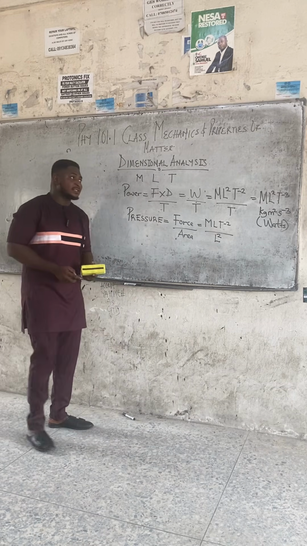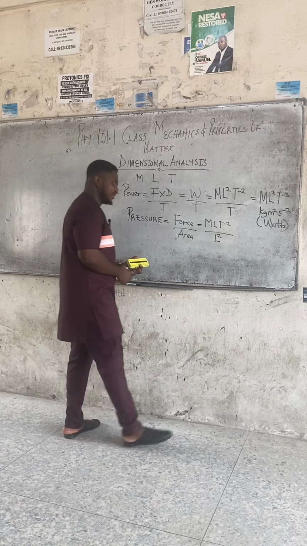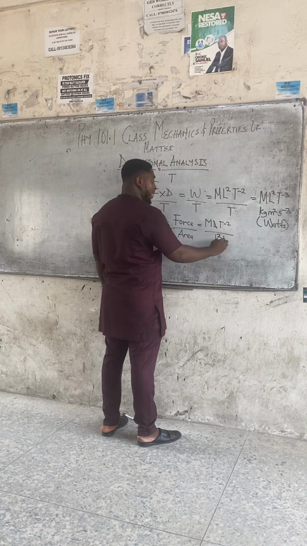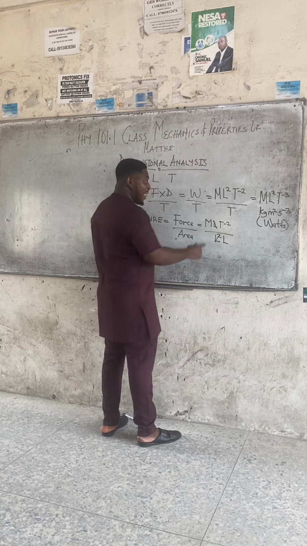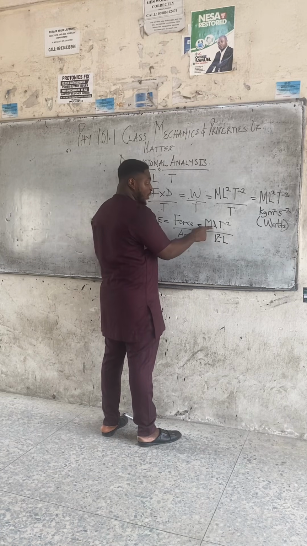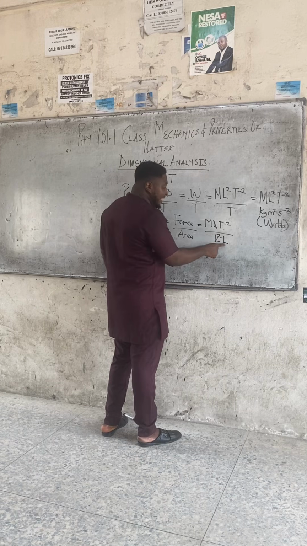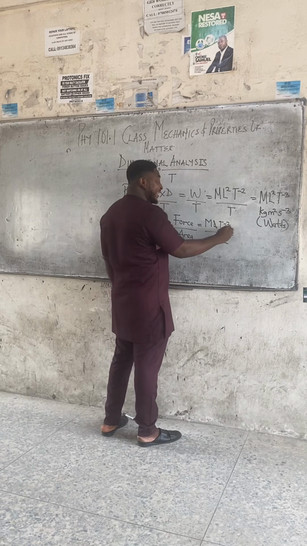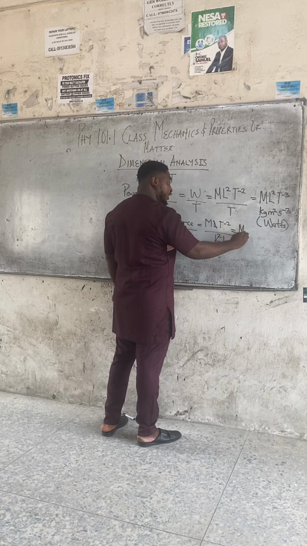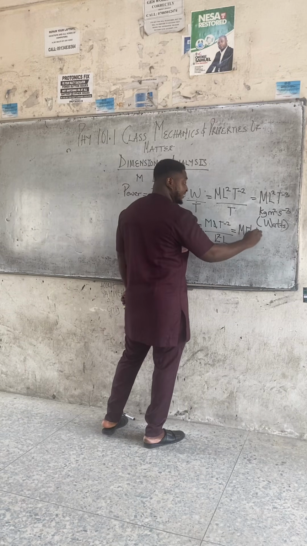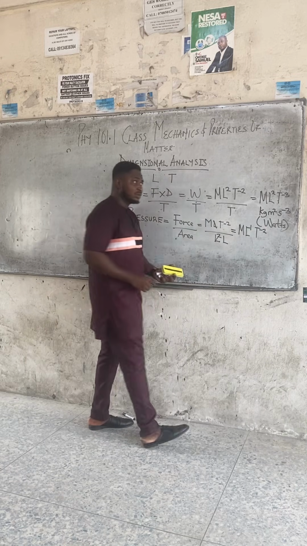Class, one L can cancel one L here, leaving one L down, because we have one L up and two L's down. The remaining L down can come up and take a negative sign. M is already up. L will come up, take a negative sign, become L minus 1. Then this T minus 2.